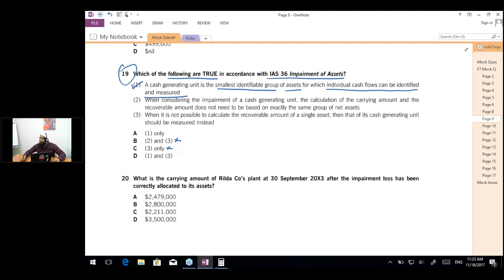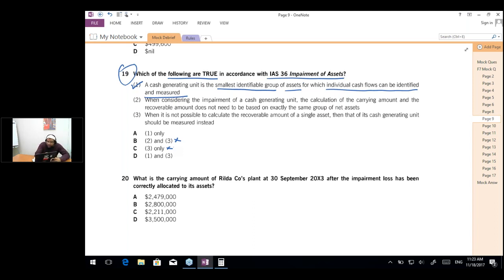No, Simran, the point that we are discussing is something else. That when individual cash flows cannot be calculated, then we move towards the CGU. And for the CGU, the cash flow should be identified.